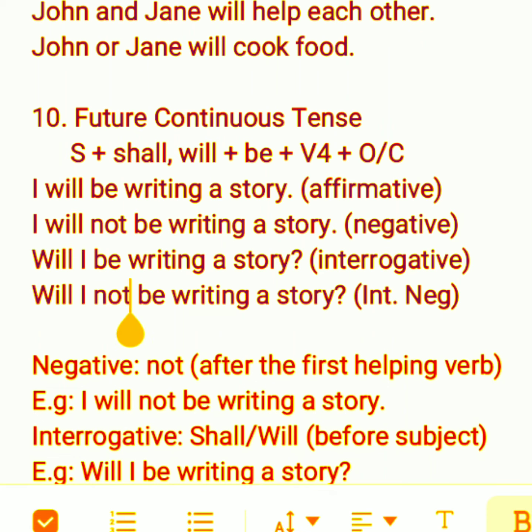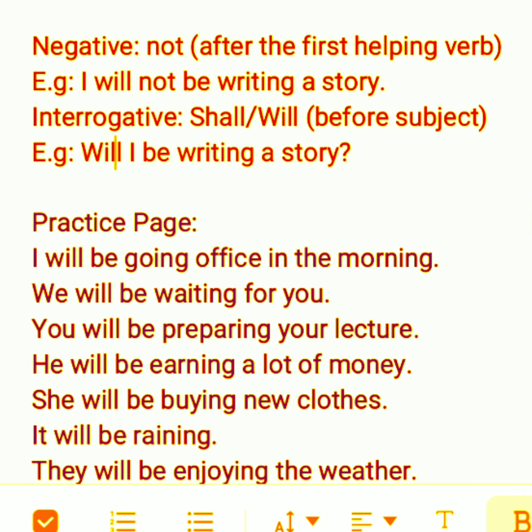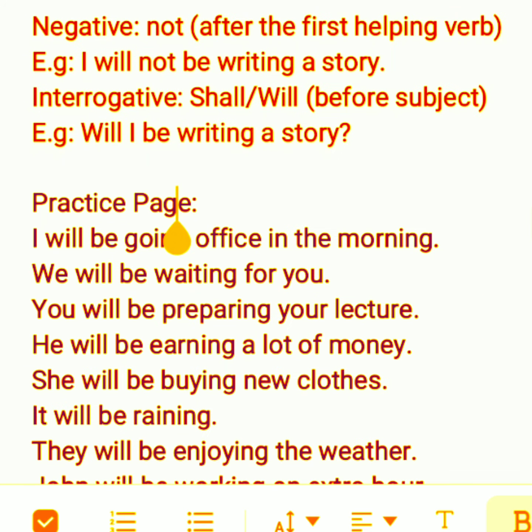For making a sentence negative, we have to use not after the first helping verb. For example, I will not be writing a story. For making a sentence interrogative, we have to use shall or will before subject. For example, will I be writing a story? Practice page. I will be going office in the morning. We will be waiting for you.